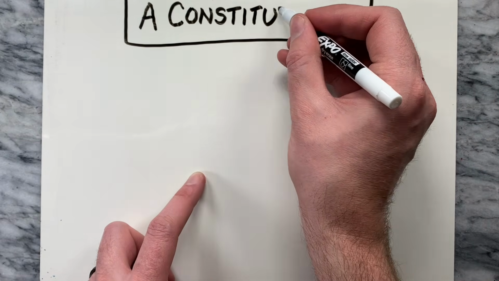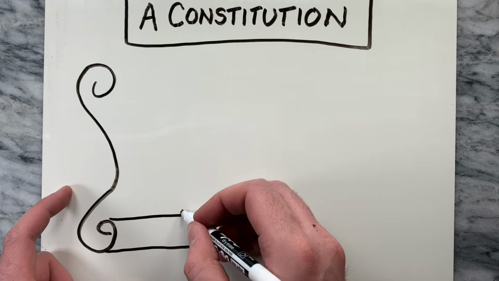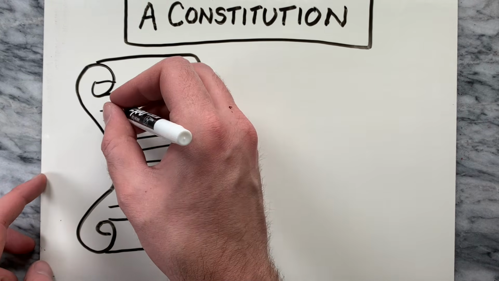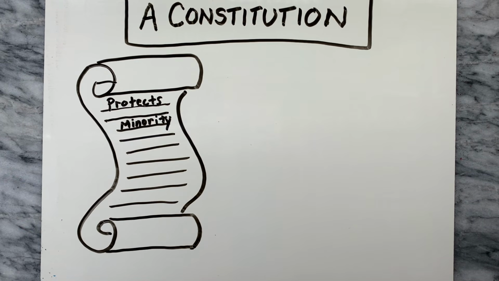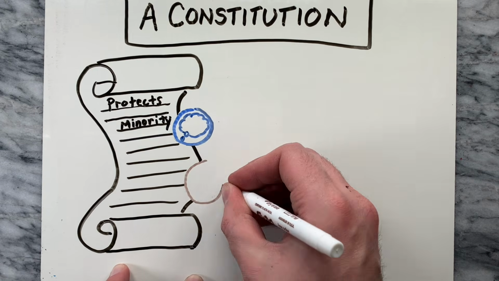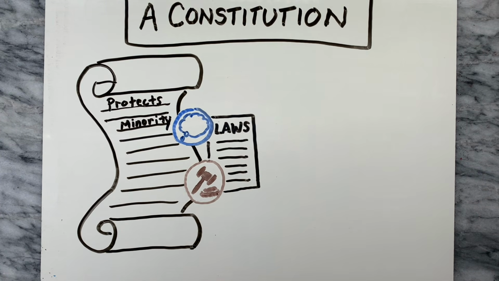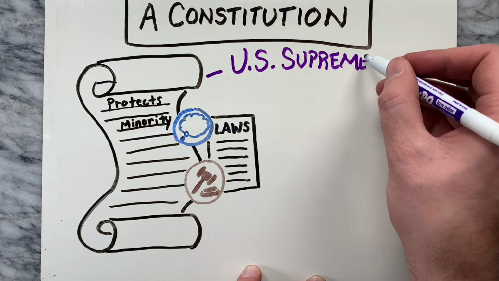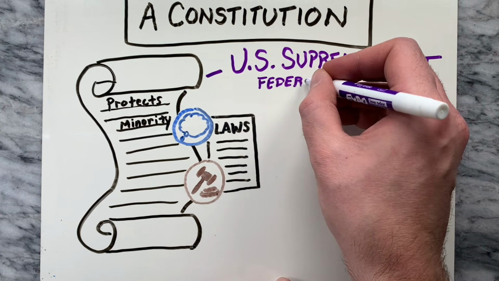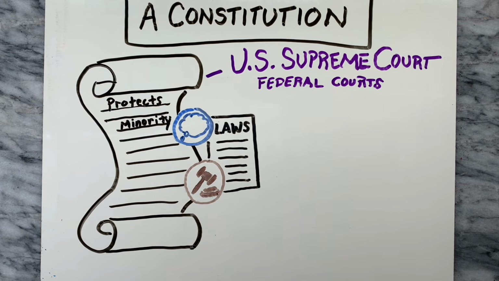One feature of a republic that makes it unique is a constitution. A constitution protects the minority from the majority by allowing interpretation and overturning of laws made by elected representatives of the people. In the United States, the Constitution assigns this function to the U.S. Supreme Court and the lower federal courts.